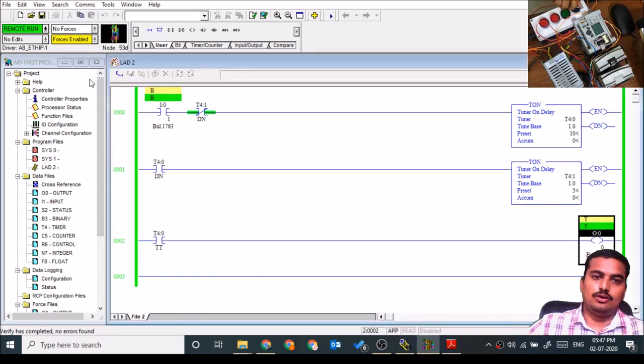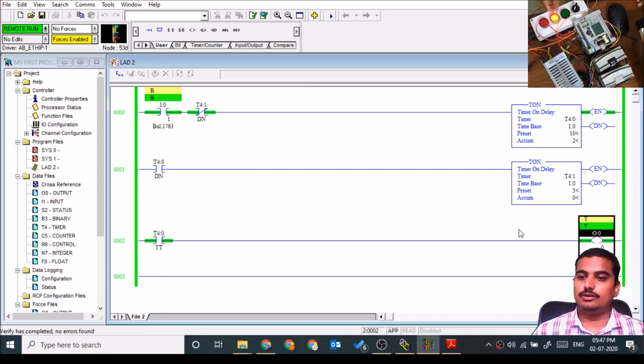I'm turning on the input. We'll see the output is on for 10 seconds. After 10 seconds, it will be off for 5 seconds. Okay, how is it working? When the input is turned on, this timer is on.